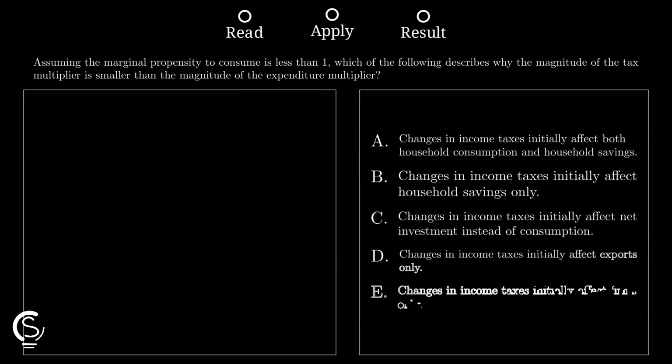Start with the expenditure multiplier. When government spending rises, that money goes straight into demand immediately. So the first round effect fully boosts income, which is why this multiplier starts larger.